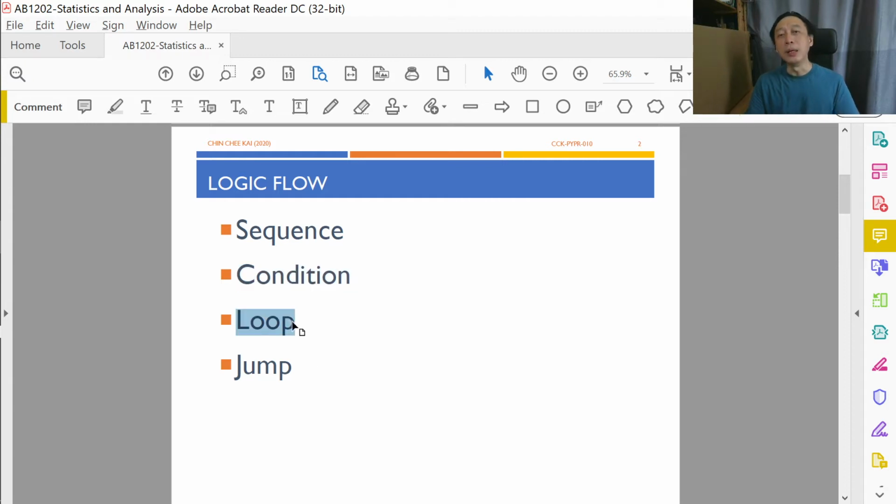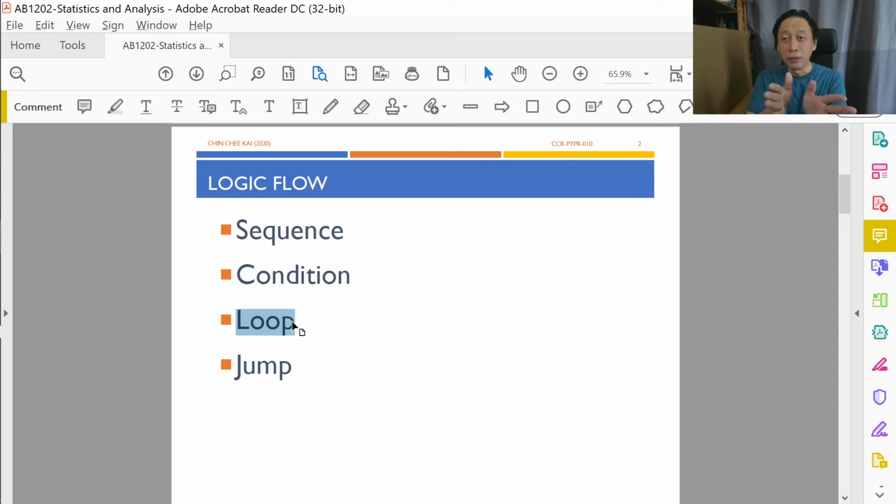Loops are where you go backwards, because sequence always goes forward. And conditional statements, in the second part, branch the flow either into the left side or the right side.